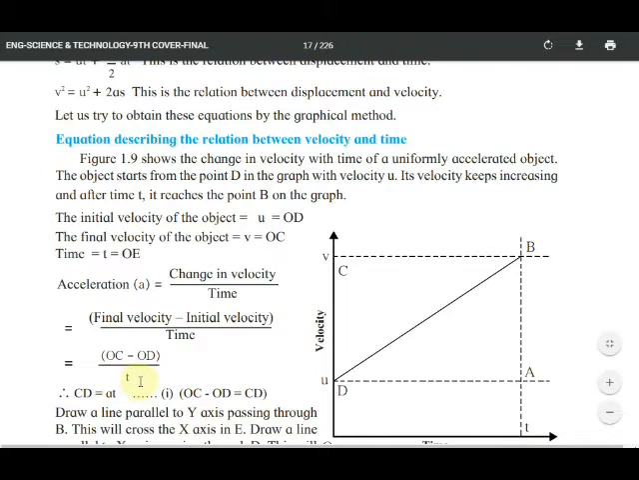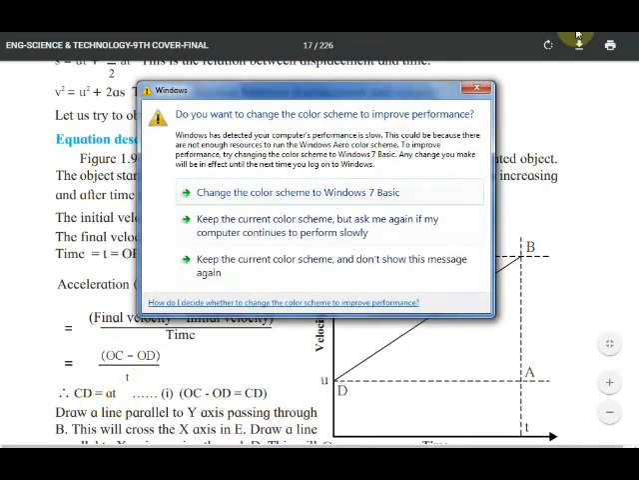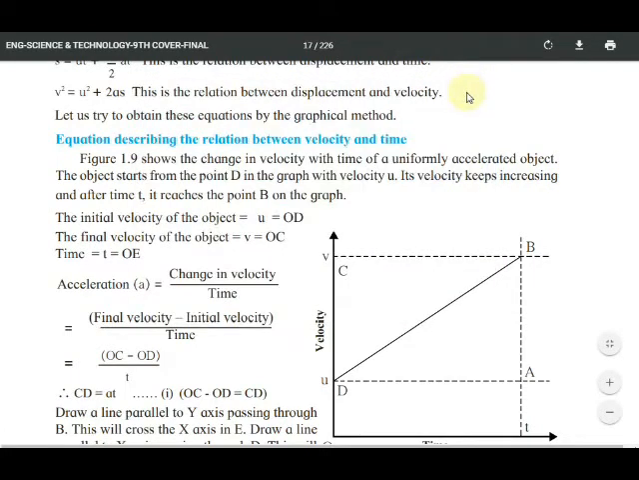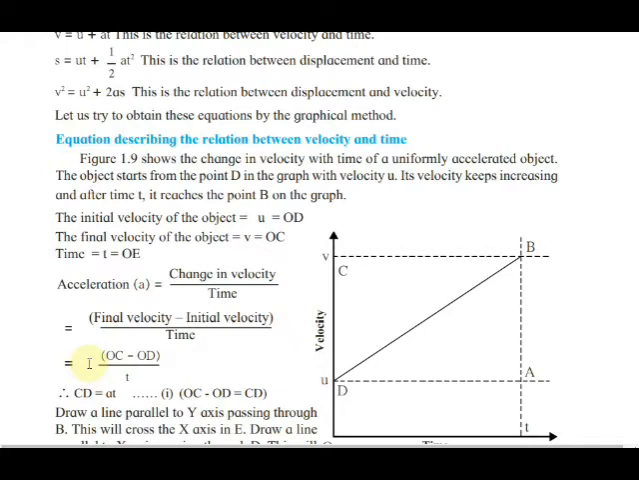Acceleration is equal to change in the velocity per time. Change in velocity means final velocity minus initial velocity upon time, is equal to OC minus OD upon t. CD is equal to at. How has at come? OC minus OD, what comes? OC minus OD is CD, yes or no? So CD is equal to at. OC minus OD is equal to CD. It is given.